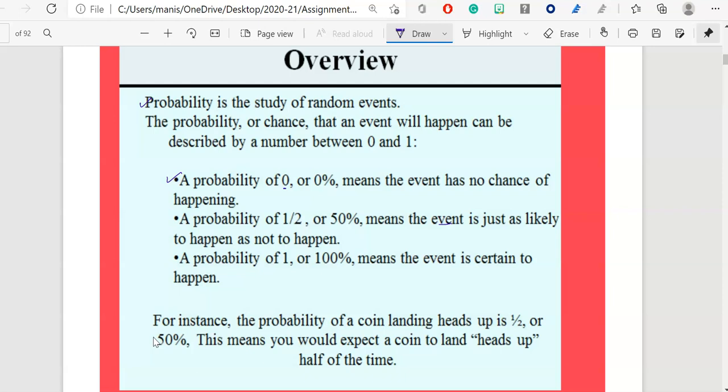A probability of 1, or 100%, means the event is certain to happen. For instance, the probability of a coin landing heads up is 1/2 or 50%. This means you can expect a coin to land on heads, or you can expect it to land on tails also.